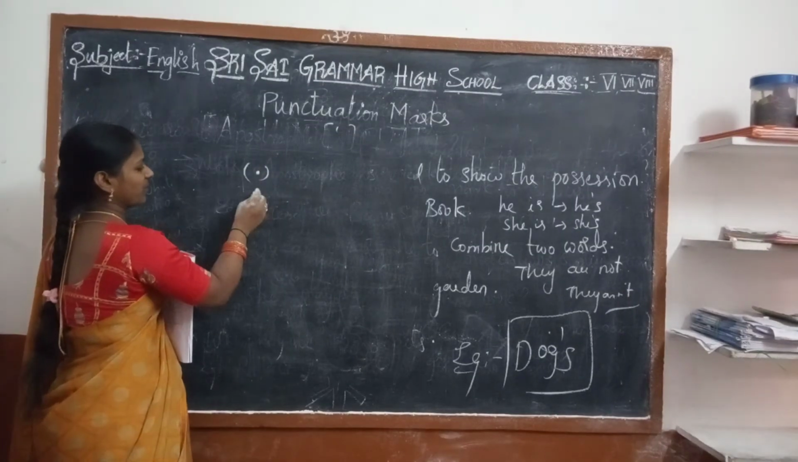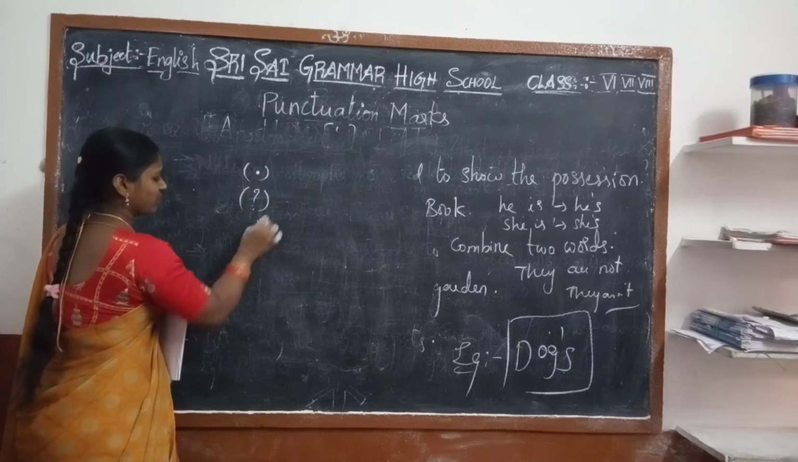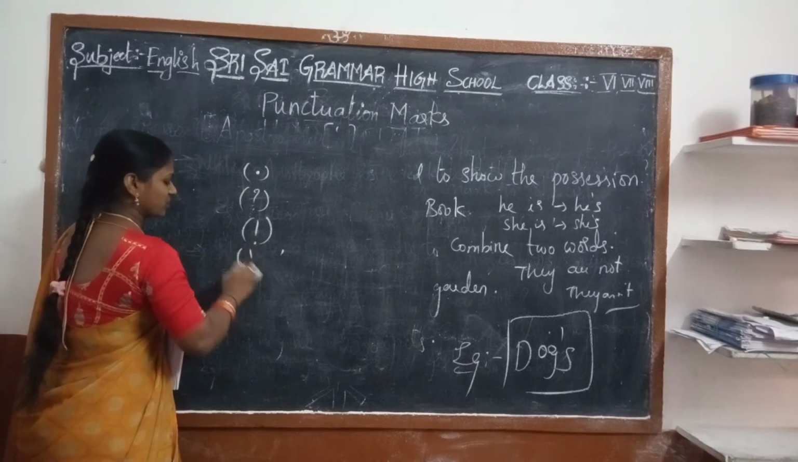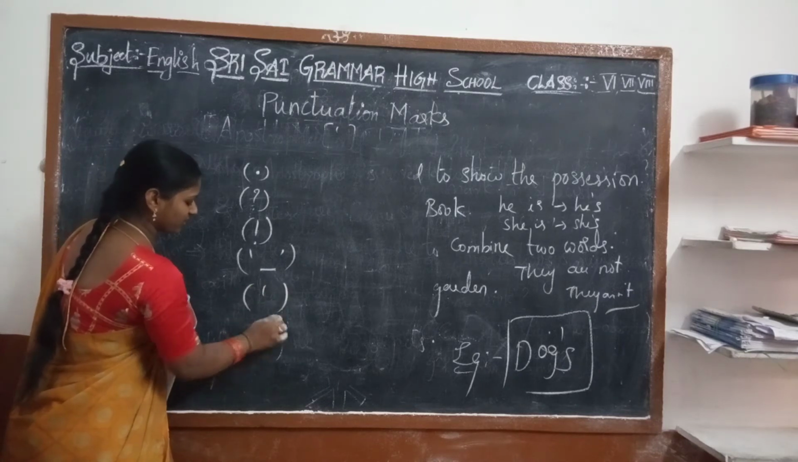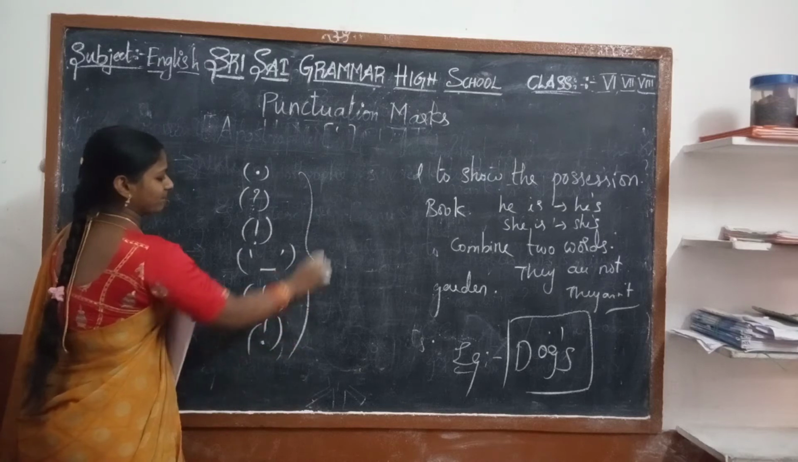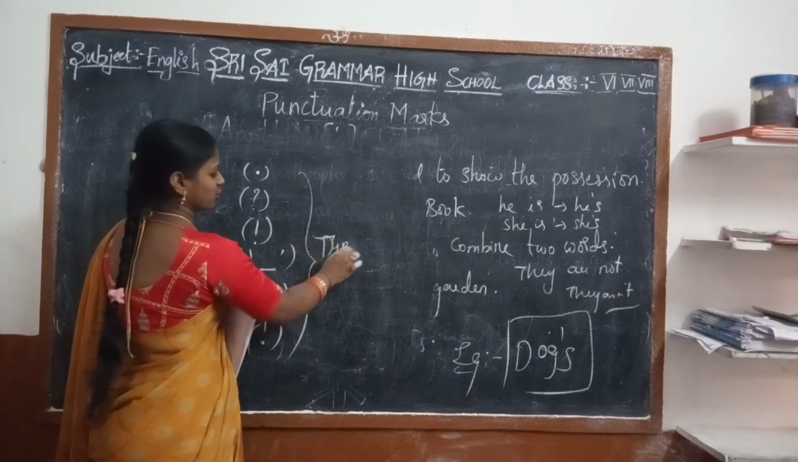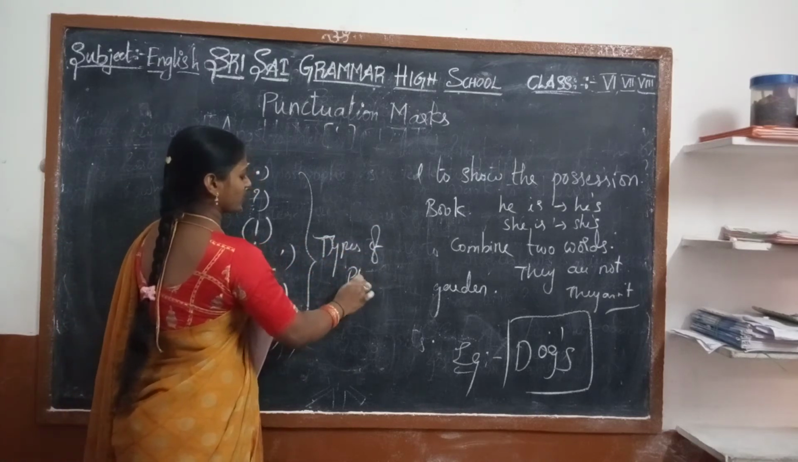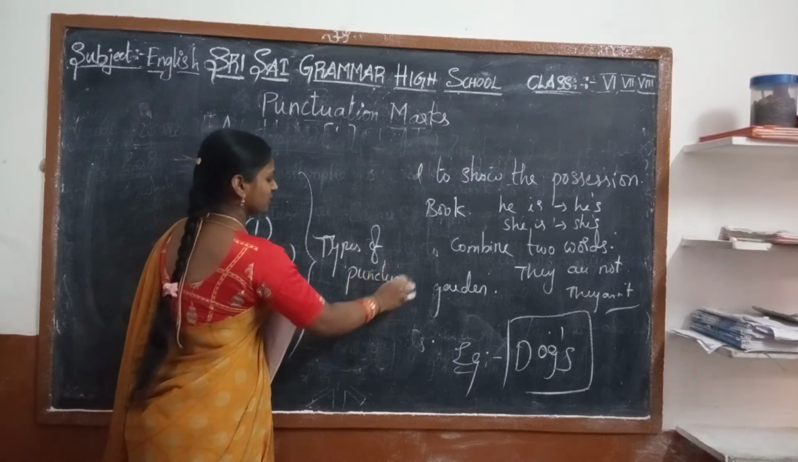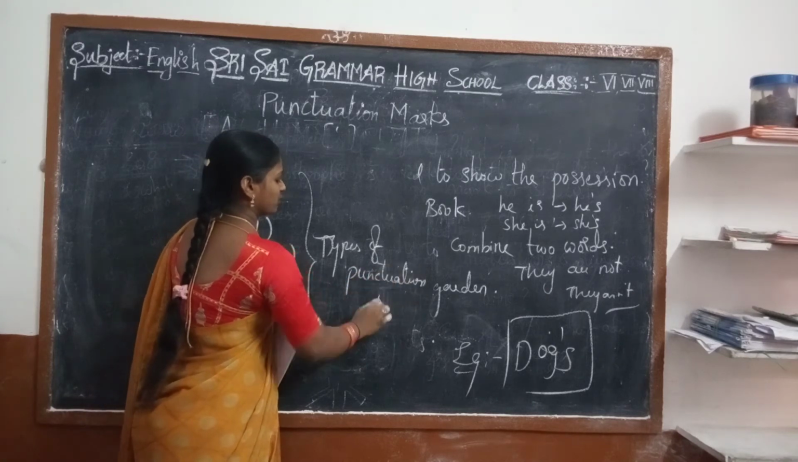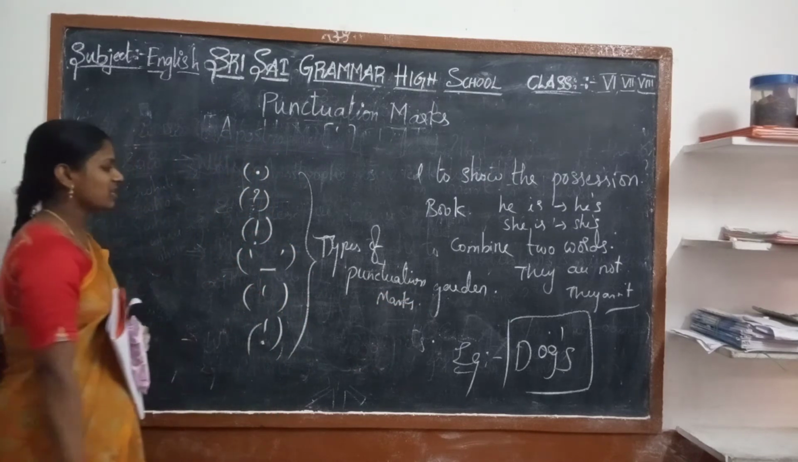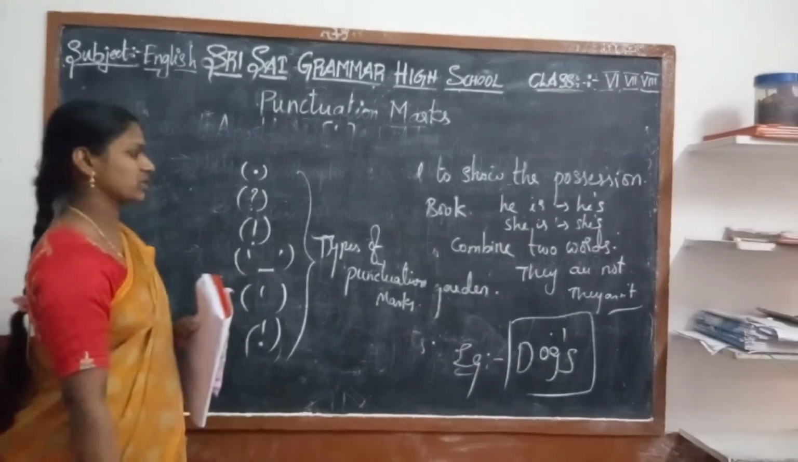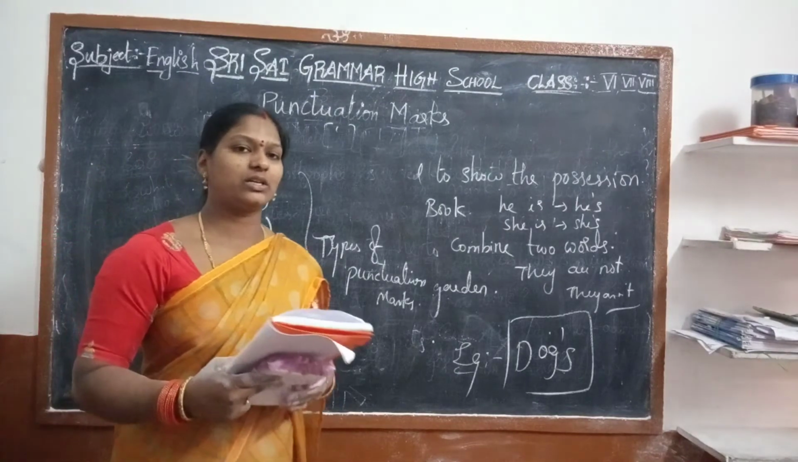Full stop, question mark, exclamation mark, quotation marks, and apostrophe. These are the types of punctuation marks we are going to use. Okay, and how we use them, we have clearly learned also.